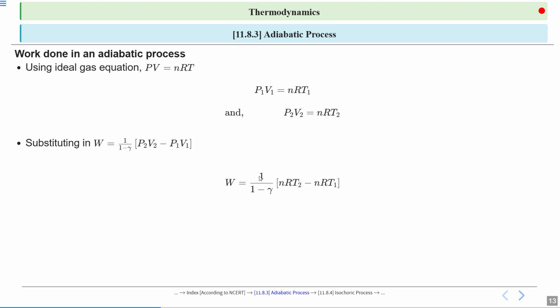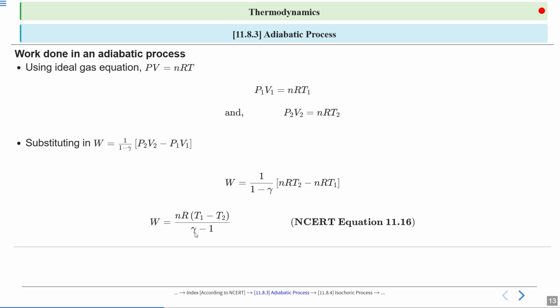So it will be W equal to 1 divided by 1 minus gamma, times nRT2. Why? Because P2V2 equals nRT2 minus nRT1, because P1V1 equals nRT1. So it becomes W equal to nR(T1 minus T2) divided by gamma minus 1. Here nR is common in both terms, so we take it outside of the bracket. This expression is known as the work done in an adiabatic process in terms of temperature and gamma.